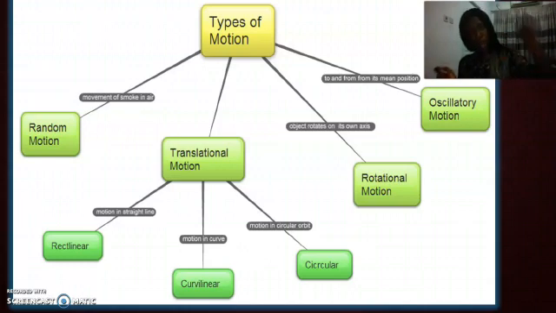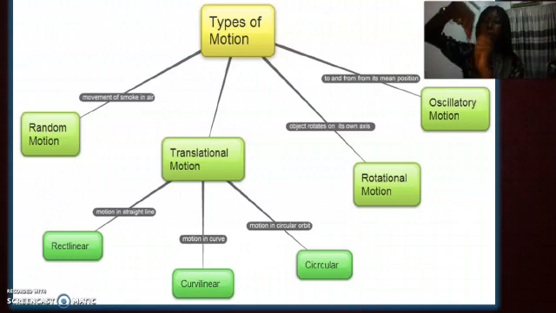Circular motion, round and round and round, is a what? Circle. So movement in a circular motion like this. That is circular motion. Then rotational motion. You know how objects rotate on their own axis, like the earth rotates on its axis. It's in one point, but it's rotating on its axis.